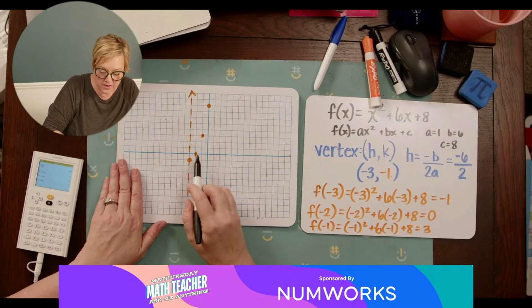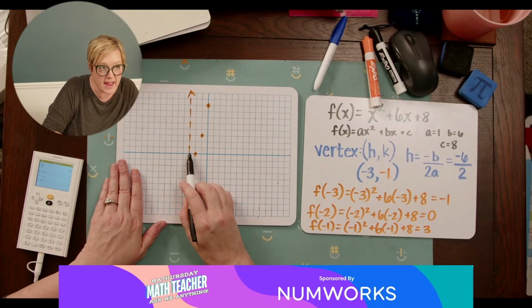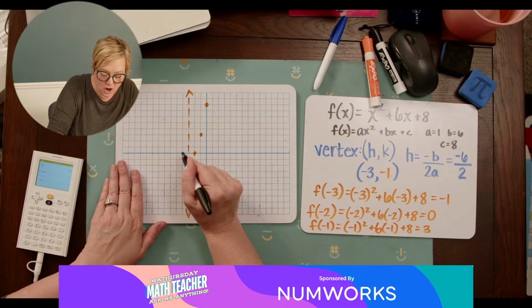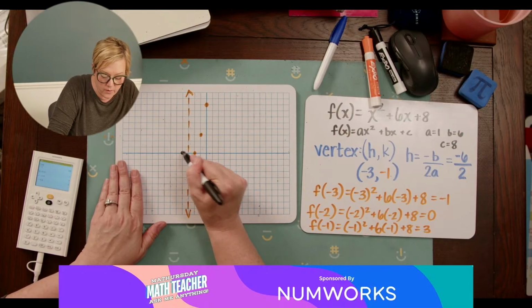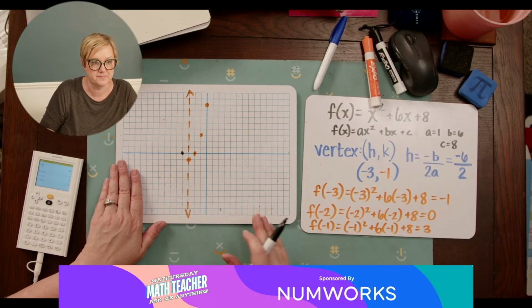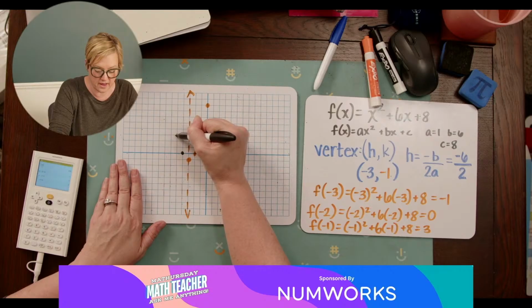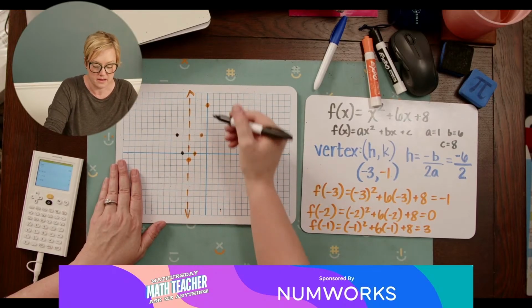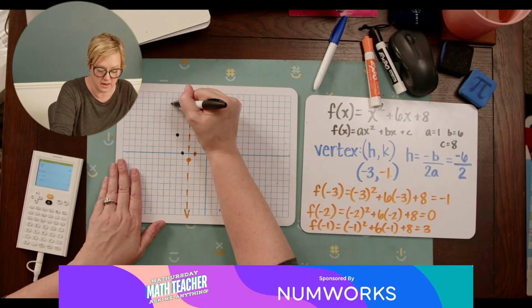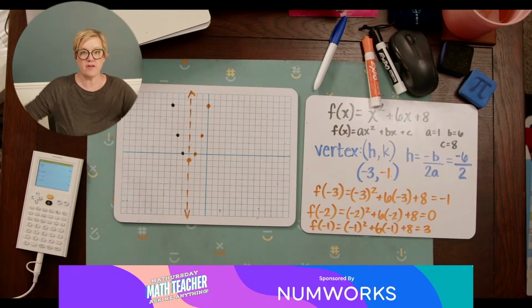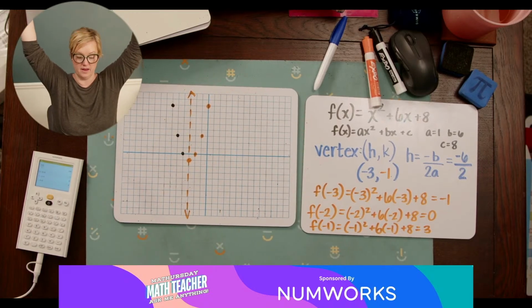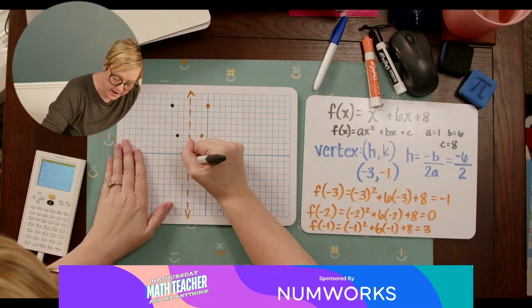So I've got this one here that's 1 away from my axis of symmetry, so I know that this other point is 1 away from the axis of symmetry. Here is 2 away from the axis of symmetry, so I go 2 on the other side of the axis of symmetry. So it's 3 and 3. Now I've got both sides of my parabola, so now I can do my nice curve.